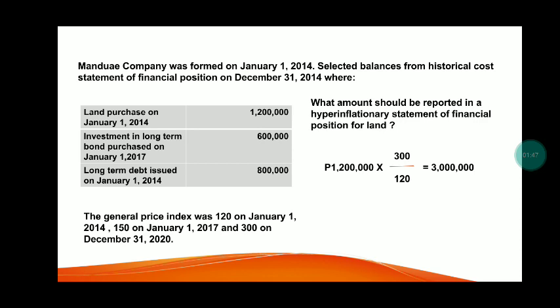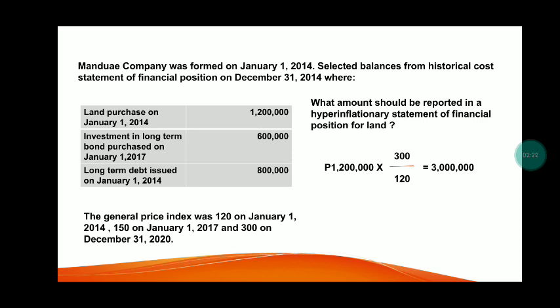Let's have an example. Mandaue Company was formed on January 1, 2014. Selected balances from historical cost statement of financial position on December 31 were: land purchased on January 1, 2014, investment in long-term bond purchased on January 1, 2017, and long-term debt issued on January 1, 2014. The general price index was 120 on January 1, 2014, 150, and 300 on December 31, 2020. So, what amount should be reported in the hyperinflationary statement of financial position for land?